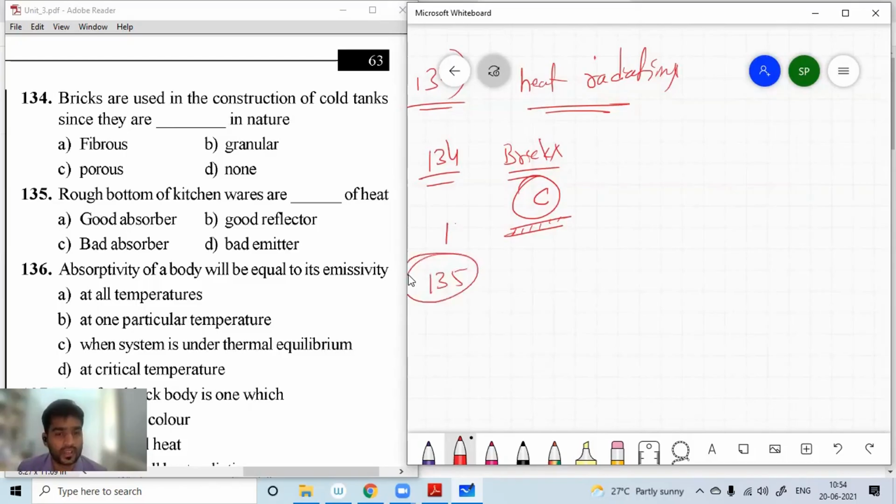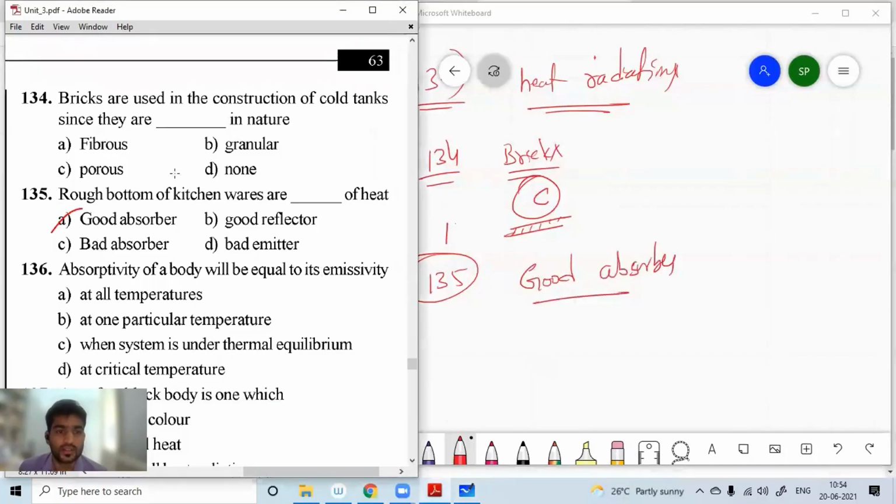Next, question number 135. Rough bottom of kitchen waste are dash of heat. Rough bottom, nothing but what happens in this case? Its absorbing ability is more, right? Rough surface usually absorbs the heat. So nothing but it is a good absorber. For question number 135, A is the right option.